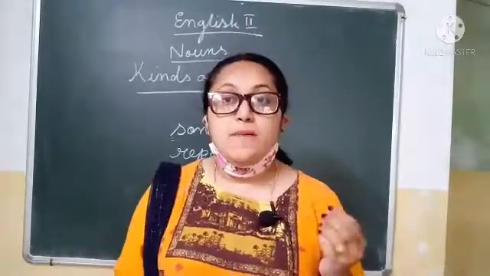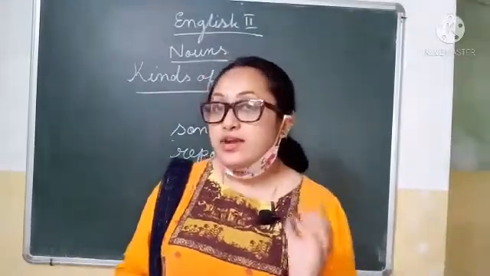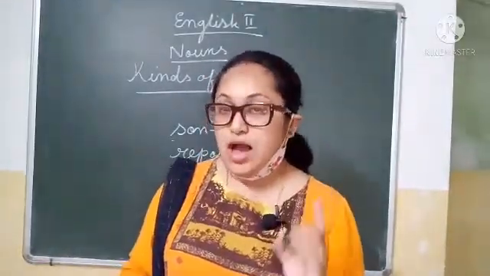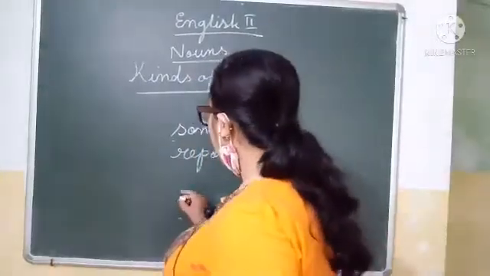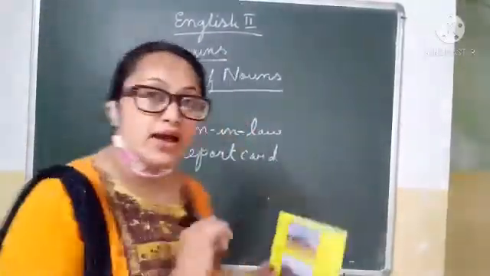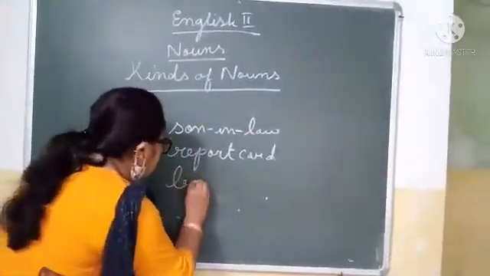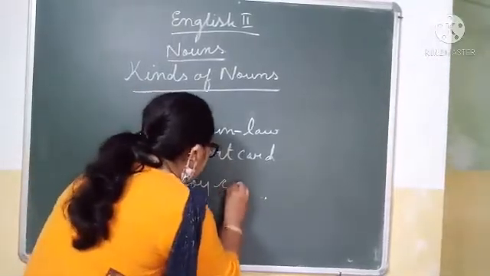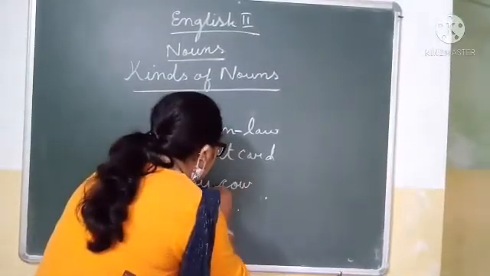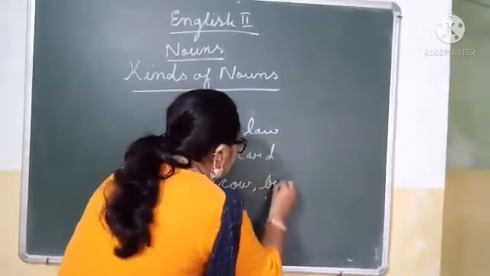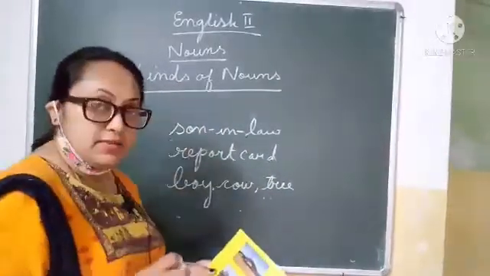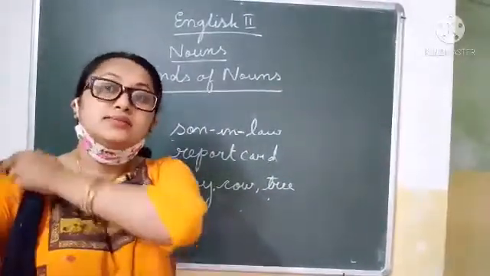For example, boy, cow, tree. Remember, okay, boy, cow, tree. Singular noun. It's not it.